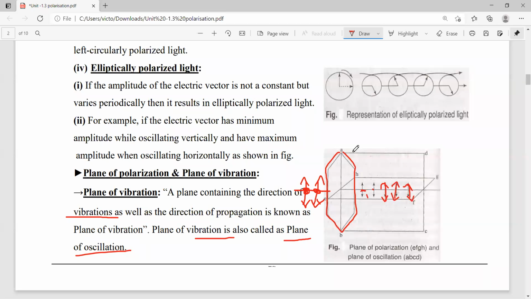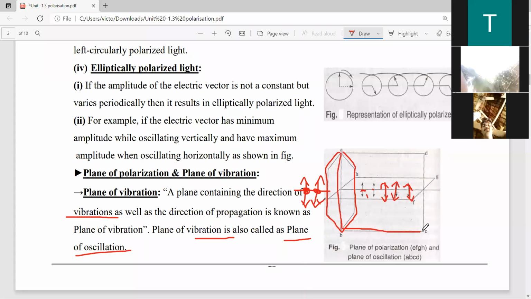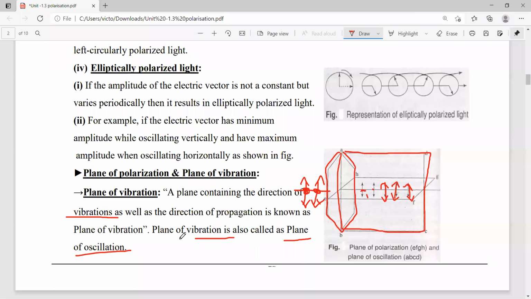Simply this plane, A, B, C, D, is called the plane of vibration, which is the plane of oscillation also.